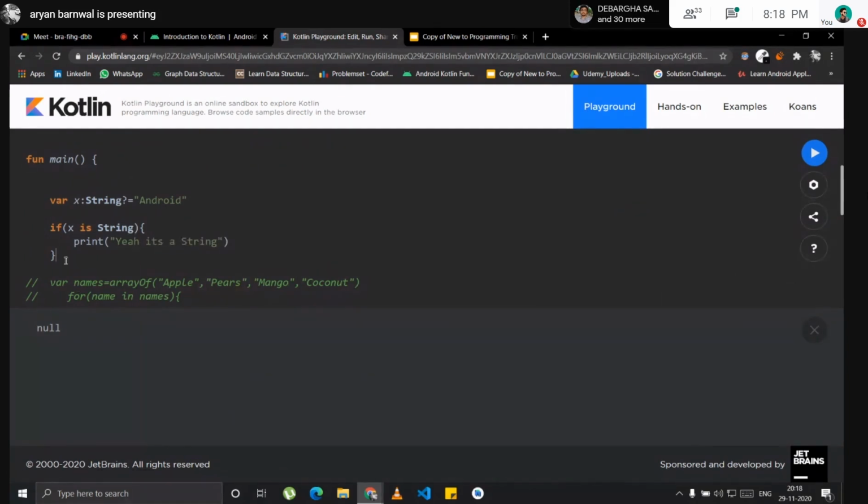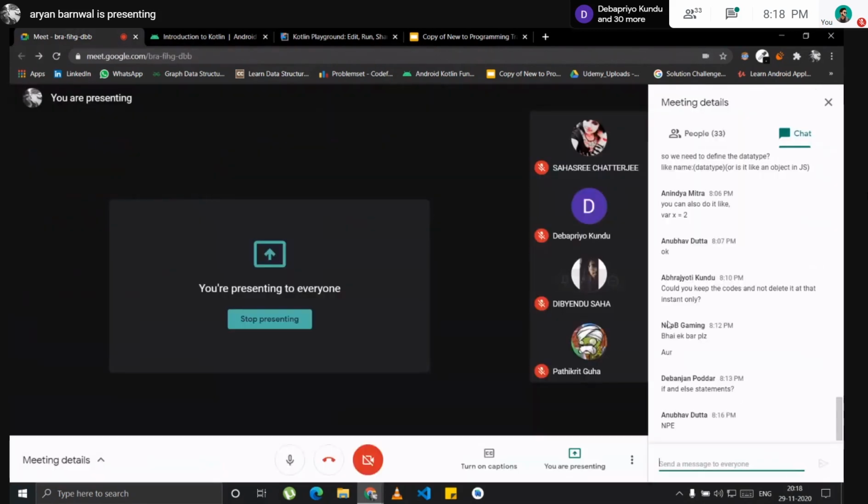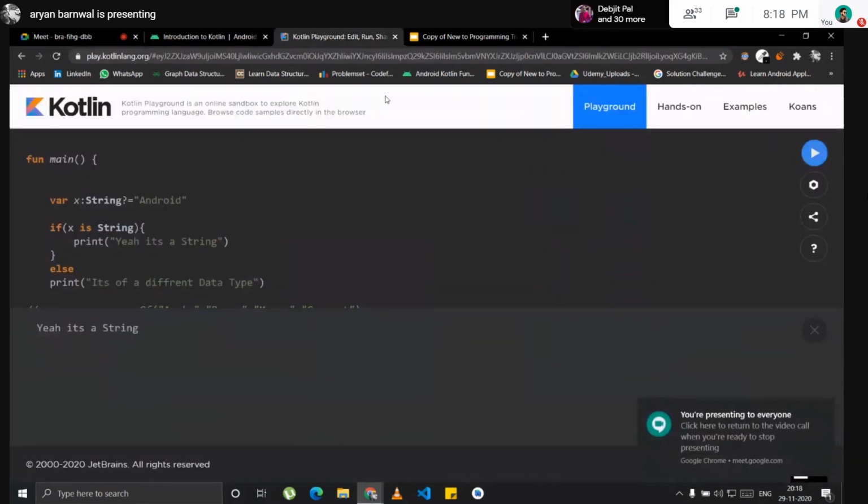Else print "it's of a different data type". Let's see if it works or not. Yeah, it's a string because x is a string. So that's the if else for you. Anything more? This is the basics of Kotlin. So that's all for Kotlin.